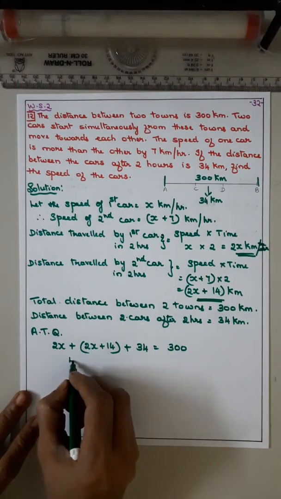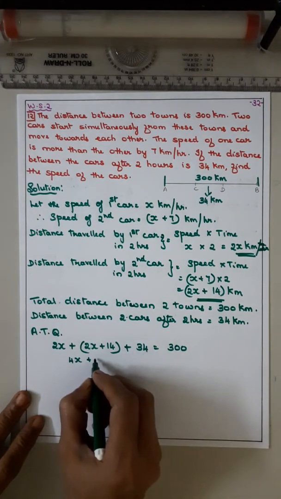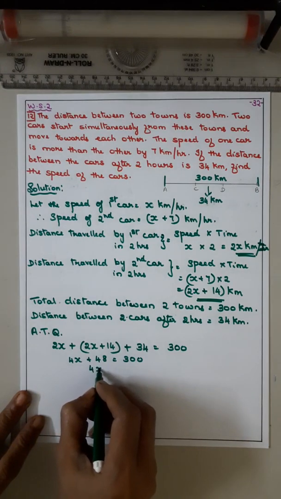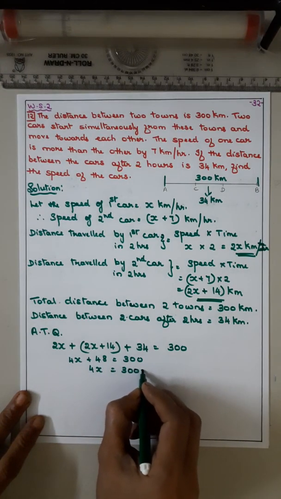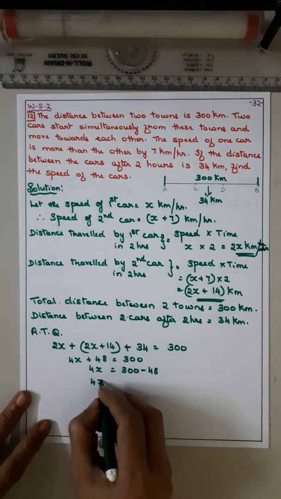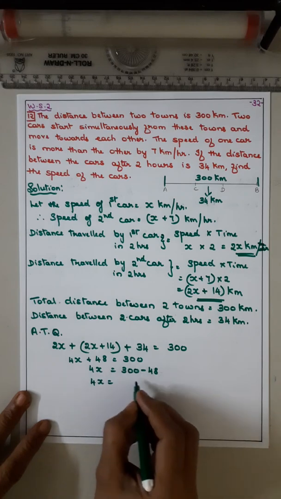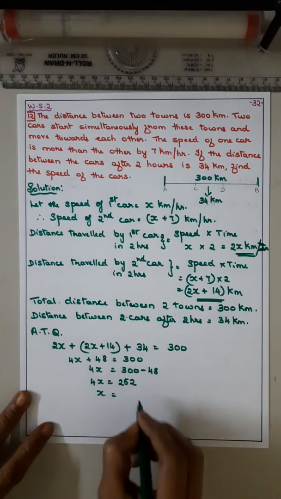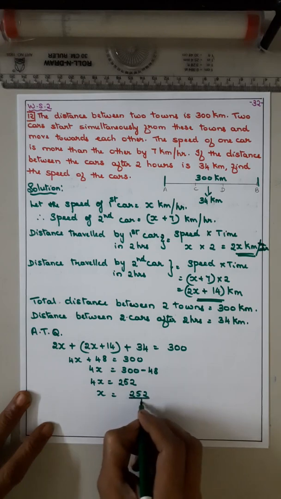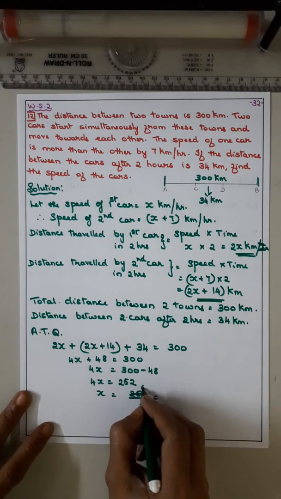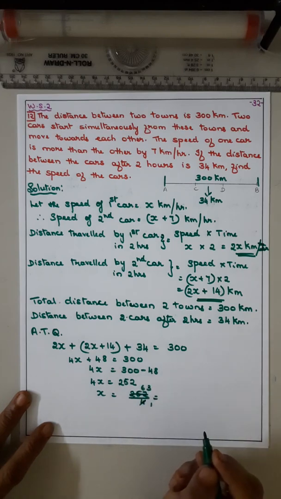Now 2x plus 2x, 4x plus 48 is equal to 300. So 4x is equal to 300 minus 48. That is 4x is equal to 252. So x is equal to 252 by 4. 4 ones are 4, 4 sixes are 24, 1 remains, 4 3s are 12.